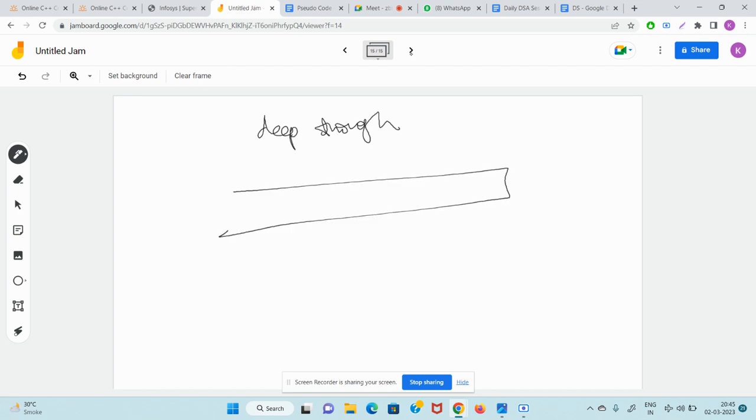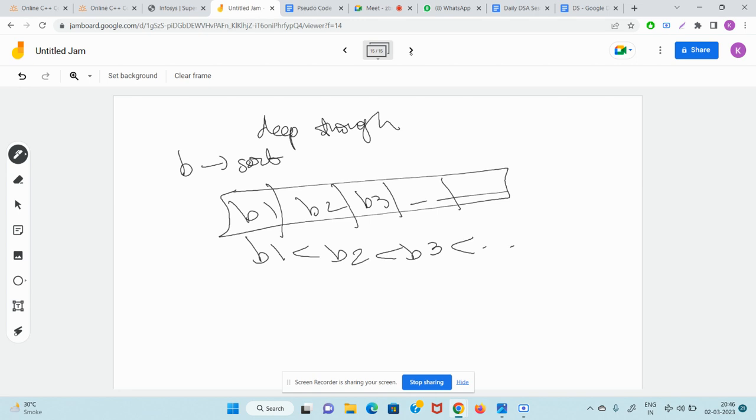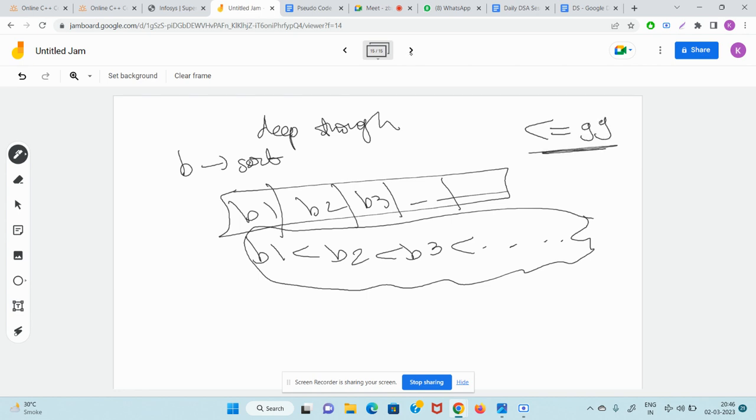Whenever you are given an array B, it is common sense that you should sort this array. This is B1, B2, B3, B4, B5. So B1 is less than B2 is less than B3 and so on. Now you have to check if the maximum value for this array can be less than or equal to GG. So if you want to check whether the answer is less than or equal to GG, it means you have to check each index.